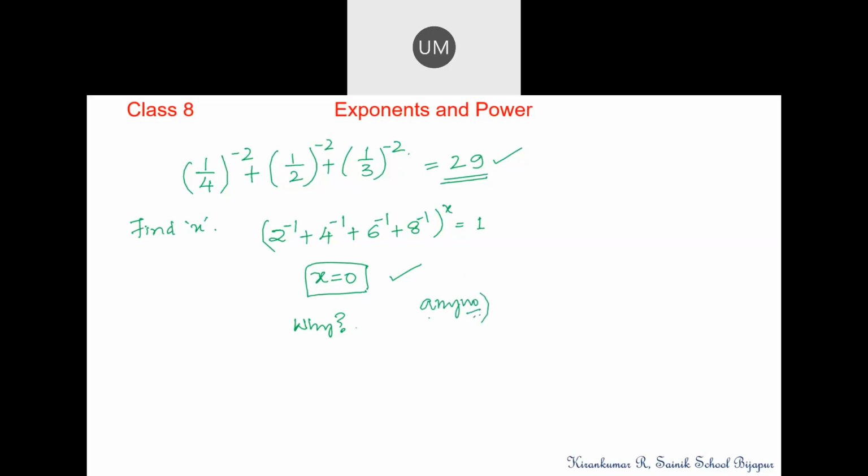You must know that any number to the power 0 is equal to 1. Whatever the number, it is equal to 1. If at all you have simplified, what will you be getting? 25 by 24 to the power x is equal to 1, isn't it? So this particular thing, we should repeat that, to the power 0 will be equal to 1. Correct? Yes sir. 0 is the answer.